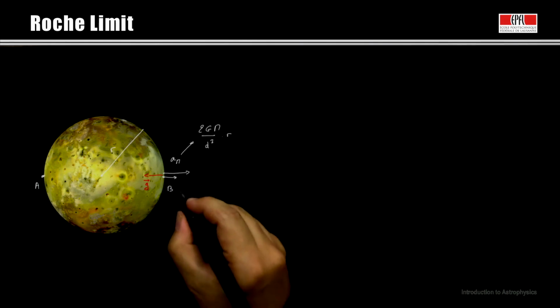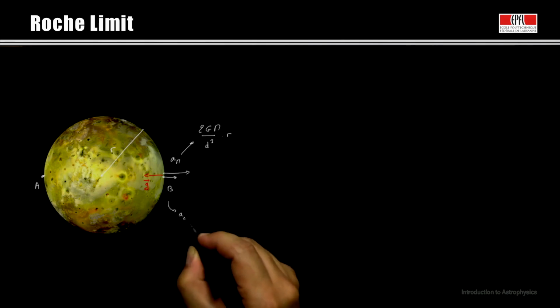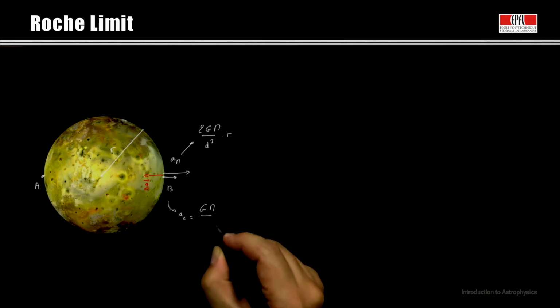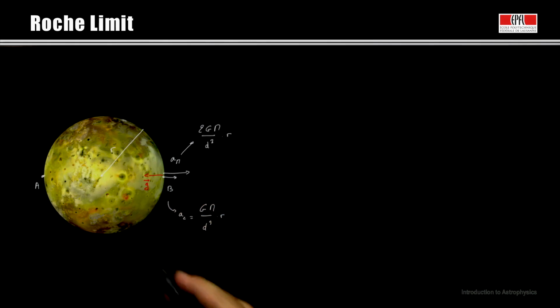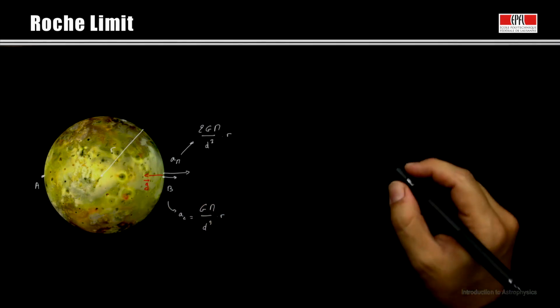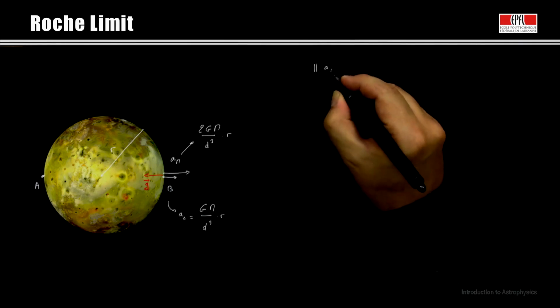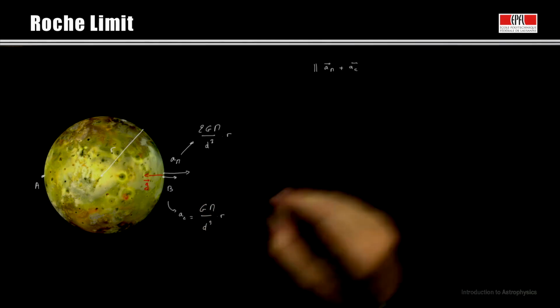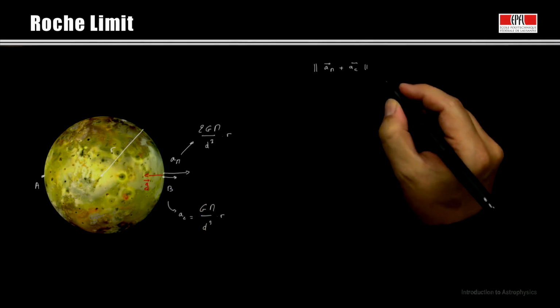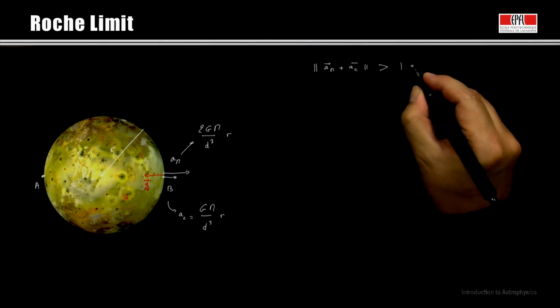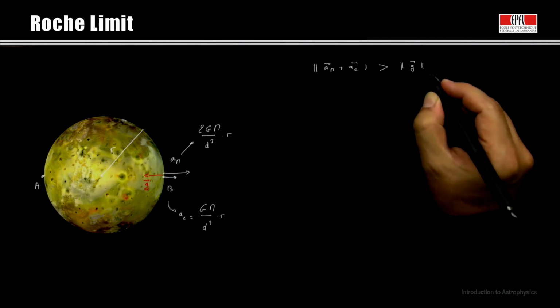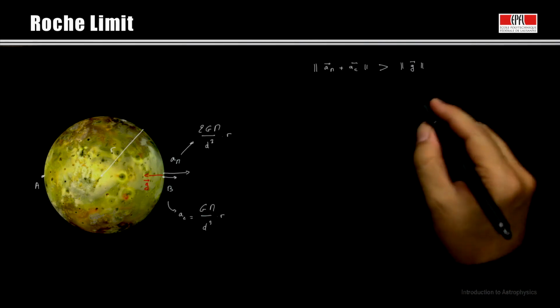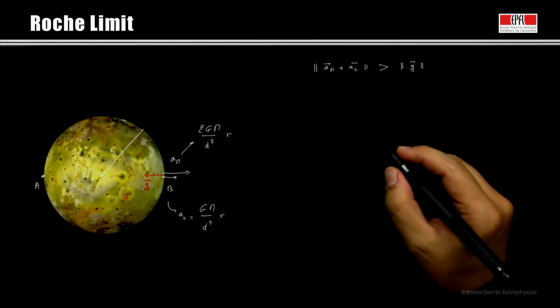We have the centripetal acceleration we just computed, which is equal to GM divided by d times r. The satellite is torn apart if the norm of the sum of the centripetal acceleration plus the tidal acceleration, so the sum of the two, is greater than the norm of the gravitational field, which holds the satellite together. If the sum of these two accelerations is greater than g, then the satellite is destroyed.